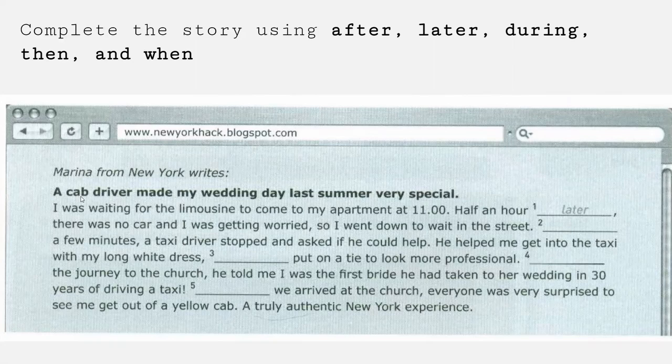She writes, a cab driver made my wedding day last summer very special. So first read it and then try to complete the story using the linking words. Remember that at the end of the PowerPoint, you will find the answers for this exercise.